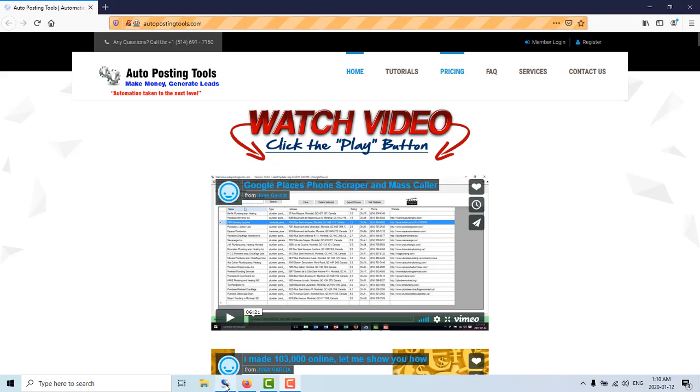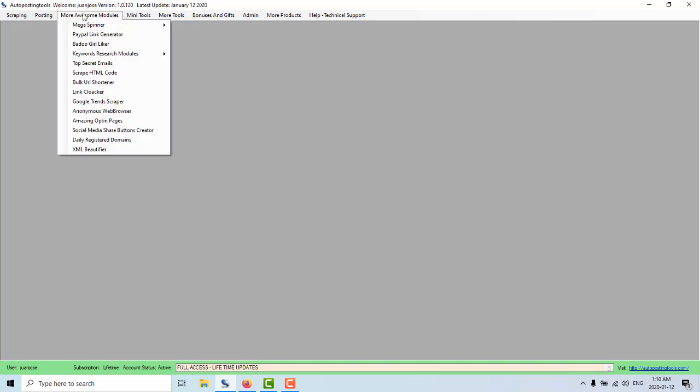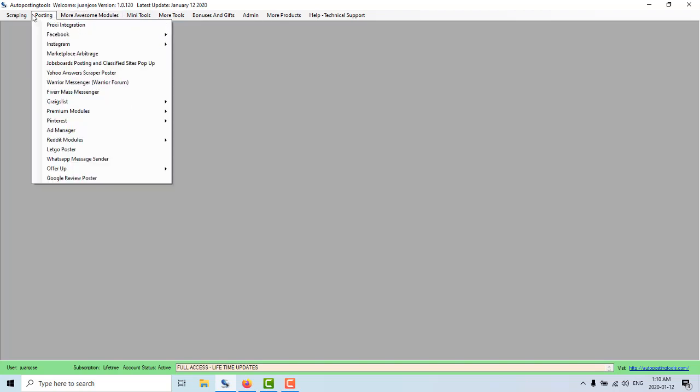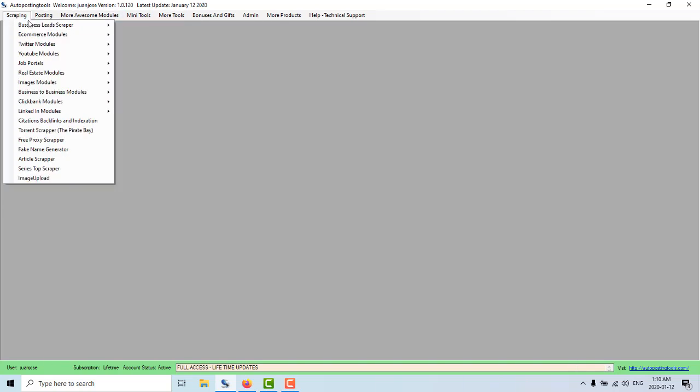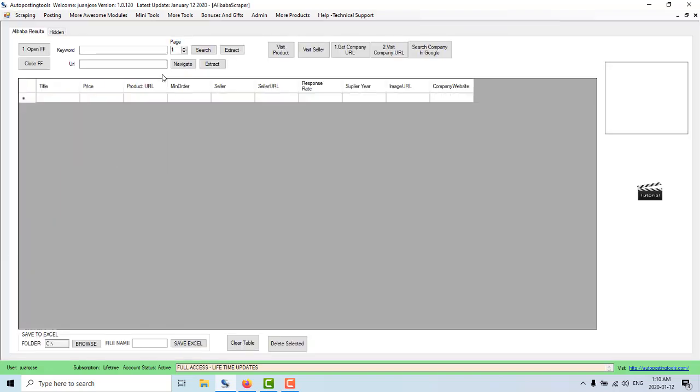So if you purchase the software, you will get the software and it's going to be something like this. Here there is a menu that contains all the different modules that we have so far, which will be 145. You could go into e-commerce modules and then go to Alibaba scraper, and here you can see the window that you will get.